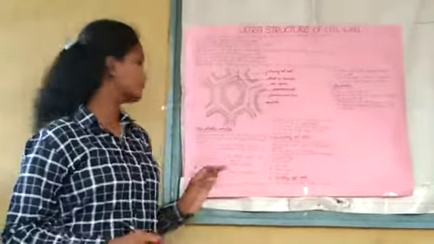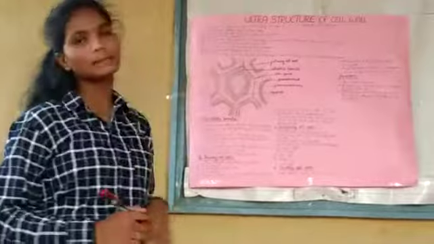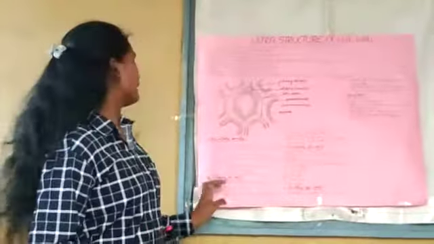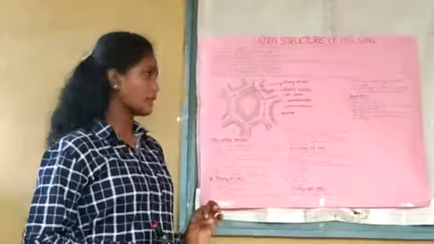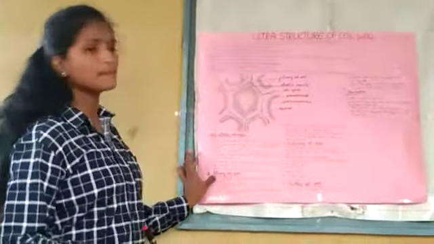The composition of this middle lamella is pectin, cellulose, calcium, and also polymers of some materials. Among these materials, pectin is a hydrophilic colloidal substance. Now, with this, we have completed the middle lamella. Next, let's move to the primary cell wall.